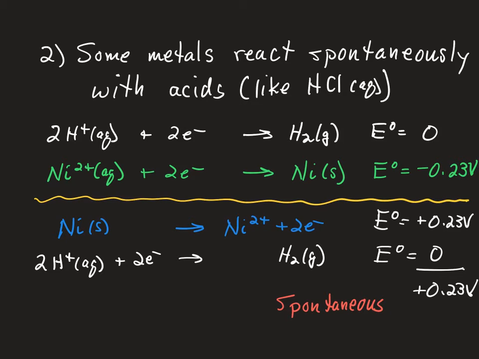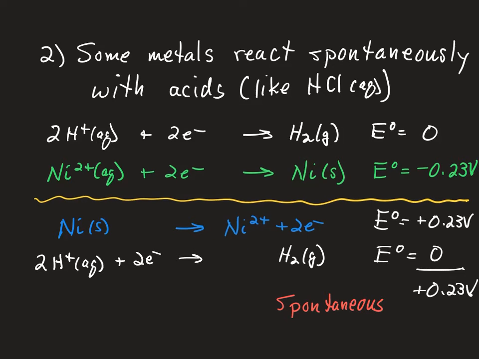If we're comparing the two, we take the reduction that has the more negative potential, convert it to an oxidation, and then that sum is positive and we get a spontaneous process. So again, any metal ion with a standard reduction potential less than 0 will react with acids like hydrochloric acid to produce hydrogen gas and the metal ion.